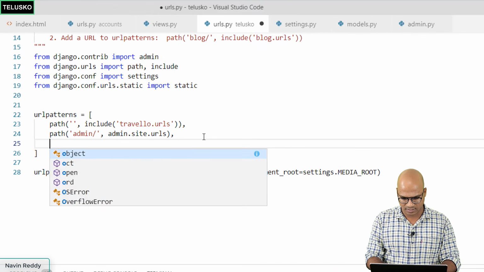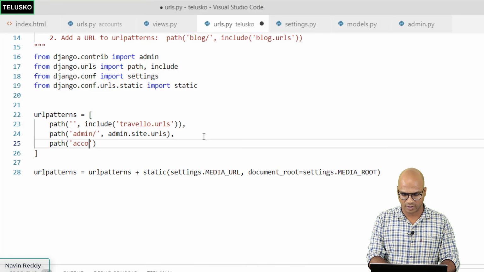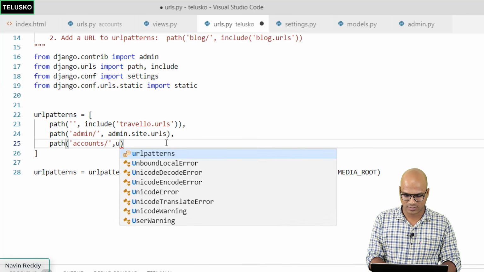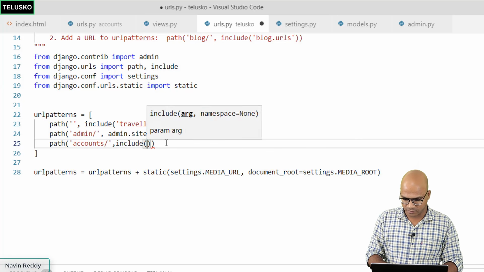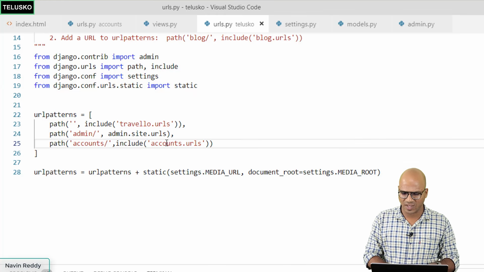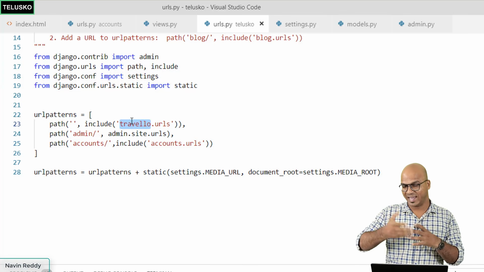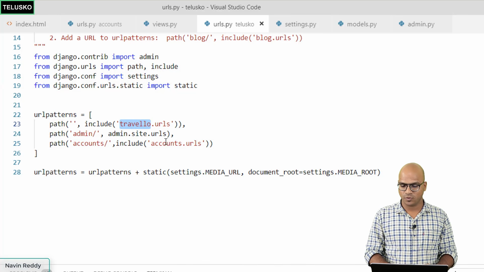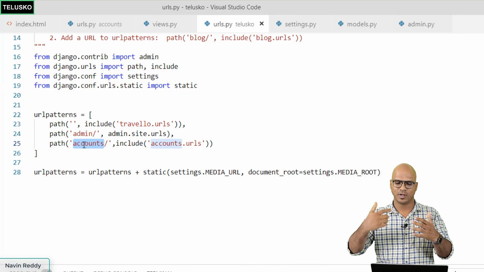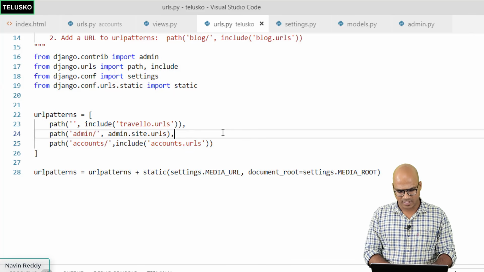So we'll give a comma, that's already there. We'll say path, and this time we have admin. Now it's time for accounts. Here we have to include the URLs of accounts, right? So we say include, and in brackets we say accounts.urls. The same thing we have done for Traveler, remember? But Traveler is the main module which works with the slash or the home URL. If you want to access accounts, we'll use accounts/. So whatever URL, like login or logout, will be accounts/login, accounts/logout. Okay, so that makes sense.